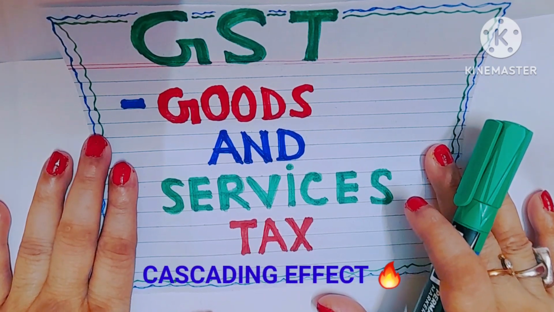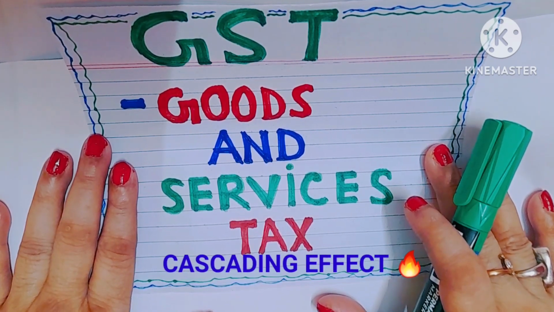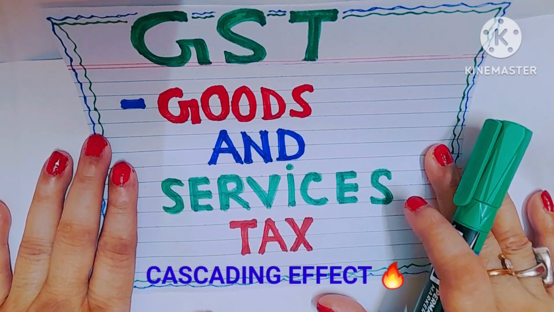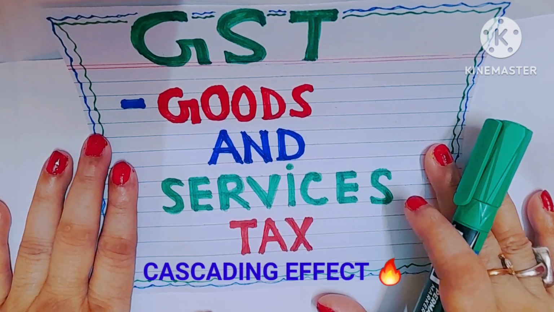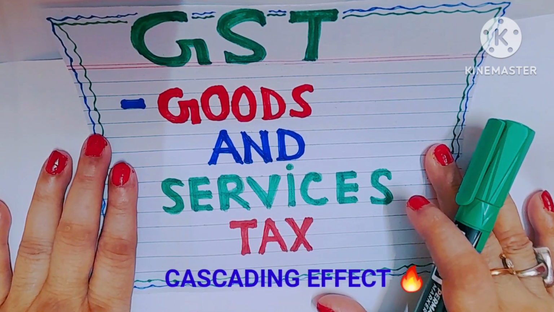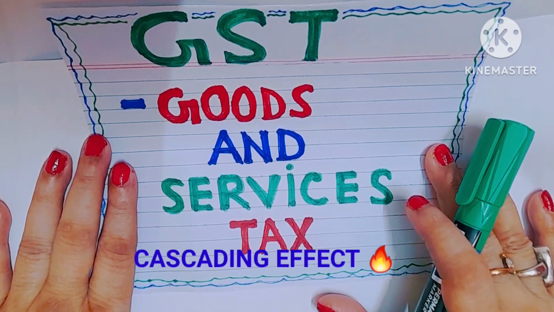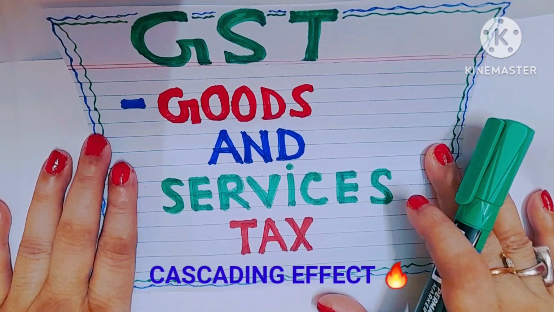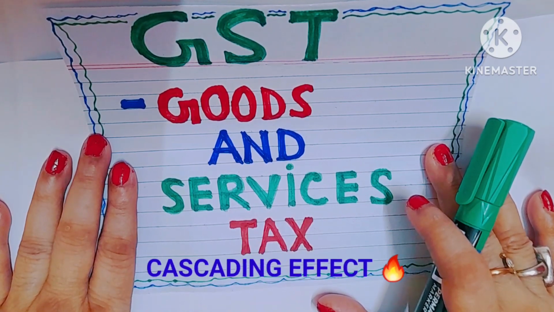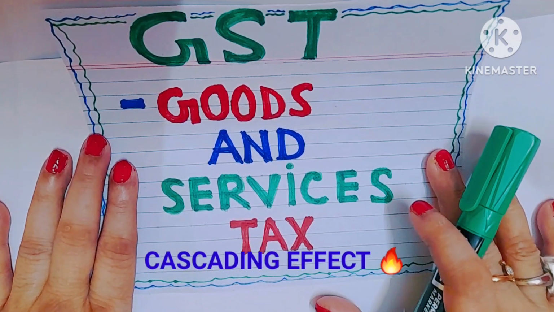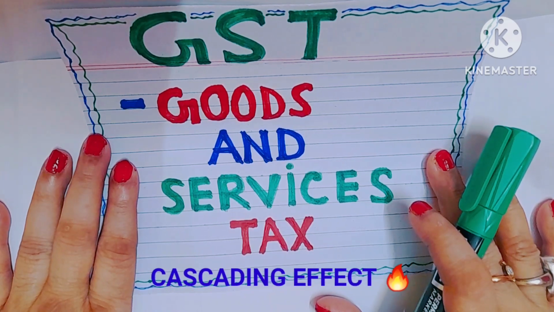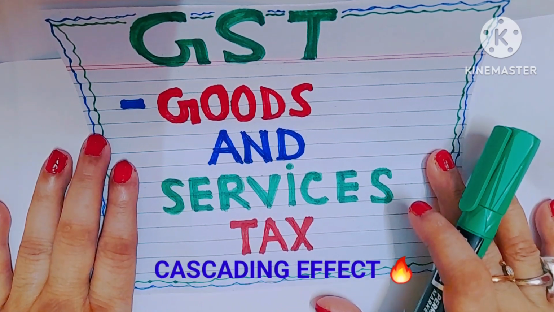Goods and services will cost less due to removal of the cascading effect of tax. Cascading effect means tax on tax. Due to input tax credit, GST would finally be paid by the consumer for the goods and services. I will explain the cascading effect in detail in my forthcoming video.